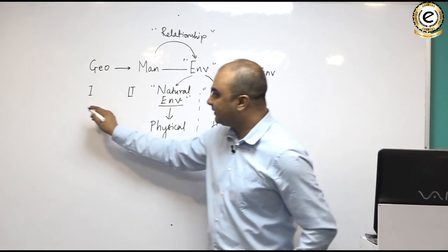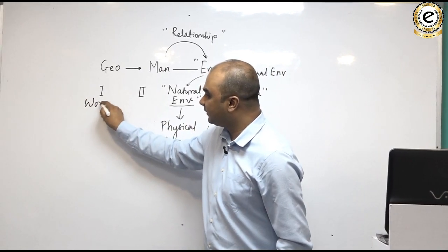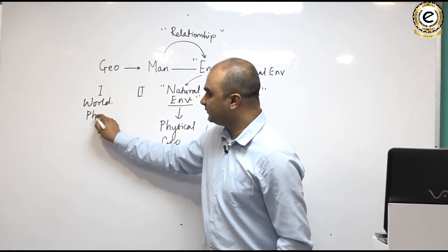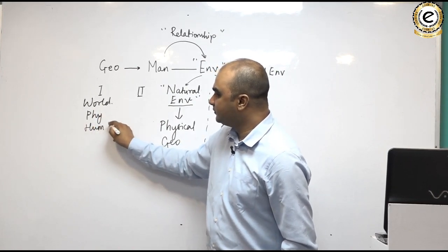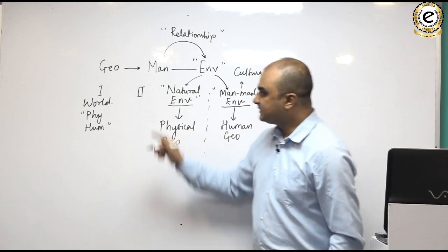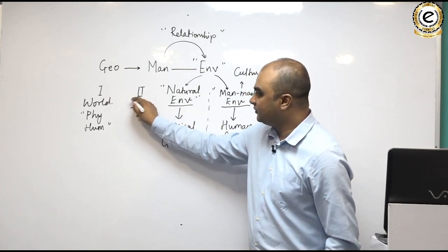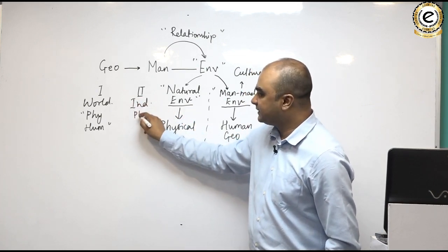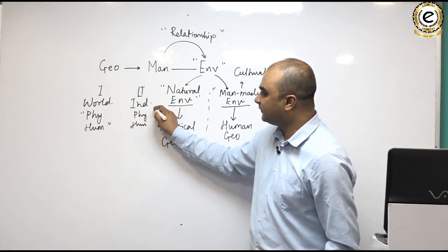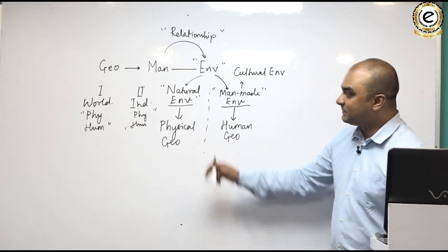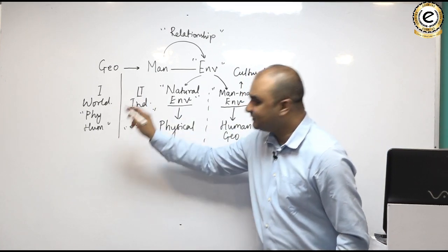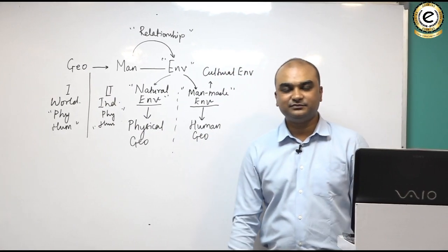So the first paper asks world physical geography and human geography. Whereas in the second paper, UPSC asks physical geography and human geography related to India. Clear? So this is the division that UPSC has opted for.